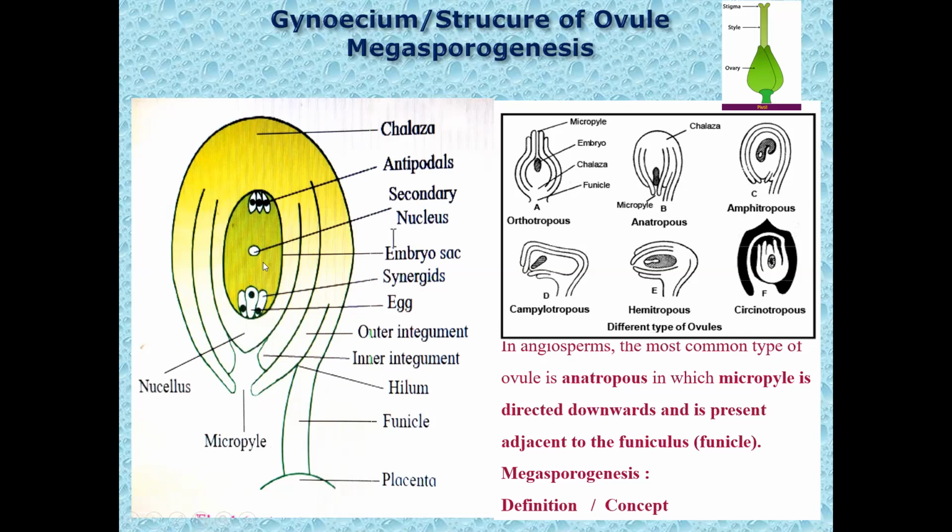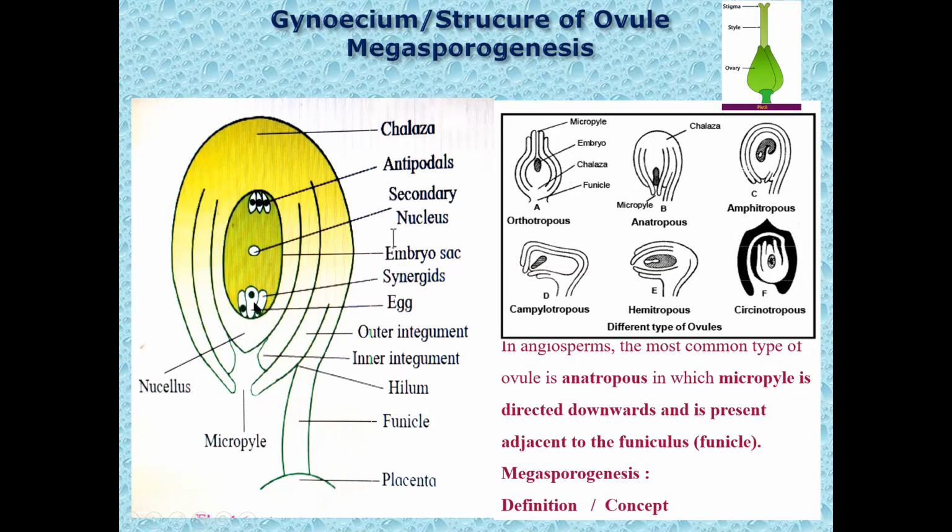Just prior to fertilization, it is a 7-celled 7-nucleate structure. It consists of 3 cells towards the micropylar end called the egg apparatus. The egg apparatus consists of a centrally placed large cell, the female gamete known as the egg. This egg is covered and protected by a pair of cells with hair-like outgrowths called filiform apparatus.